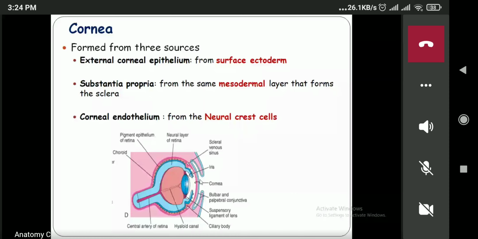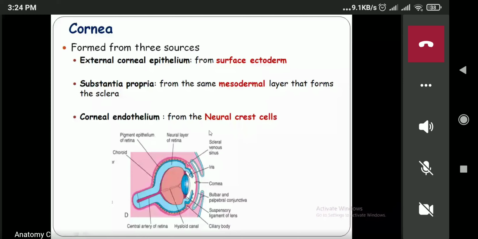Now the external corneal epithelium. Just see in this diagram. Can you see the blue part? This blue part is known as the surface ectoderm. The external corneal epithelium is formed from the surface ectoderm. The next one is substantia propria. The substantia propria forms the bulk of the cornea, which is developed from the mesodermal layer, the mesoderm which is surrounding the optic cup.